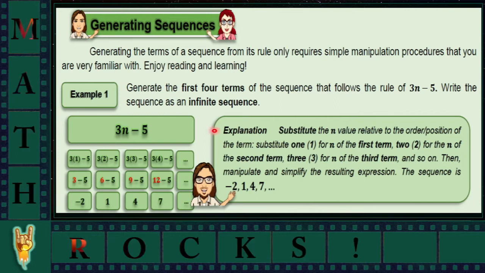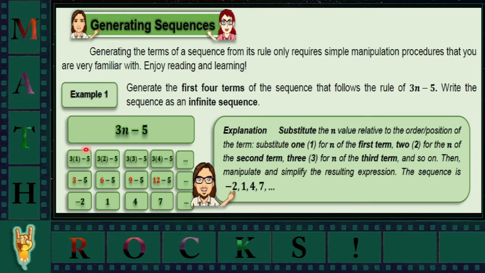So here is a guided explanation. You may take a screenshot of this for review purposes. So once we take a look at the solutions here, you would notice that this is basically 3n minus 5, for which the value of n changes relative to the position of the term. So since this is the first term, the n changes to 1.